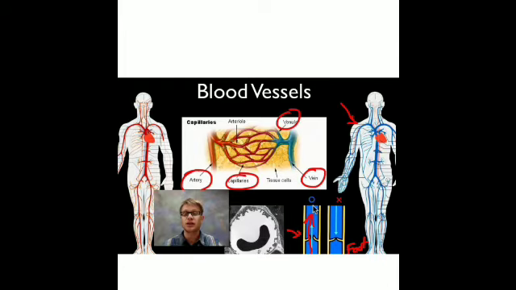The smallest vein is the venule. Is that clear? These are the smallest veins which are known as the venule. Now this network that you can see are the capillaries. They are extremely thin blood vessels that connect arteries to the veins. You can see this is the artery and this is the vein. They are connected through this network.